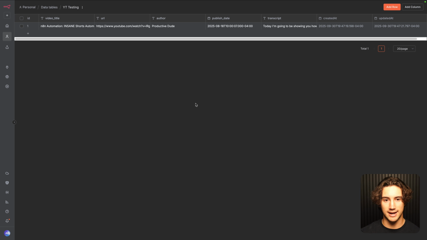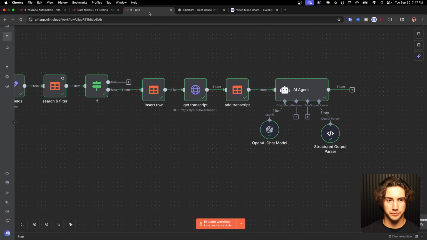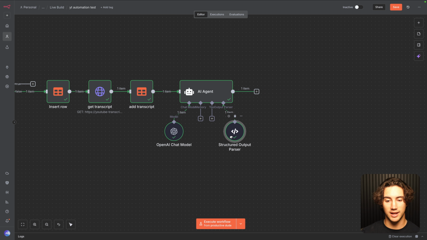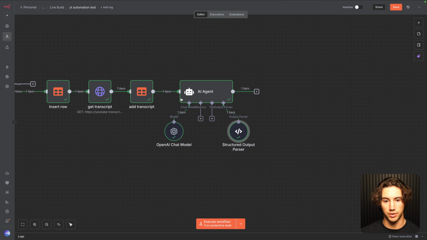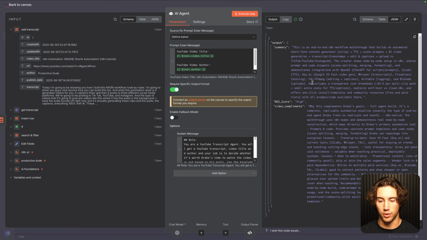It looks like it already added it to our database with the transcript in there. So if I refresh our database, as you can see, the transcript's already in here. The agent is just reviewing it currently. So as you can see, it's completed now. And it created it in our structured output. So every time it will generate summary, ROI score, video compliments, which is beautiful. So I'll click into our AI agent and see what it created for us.